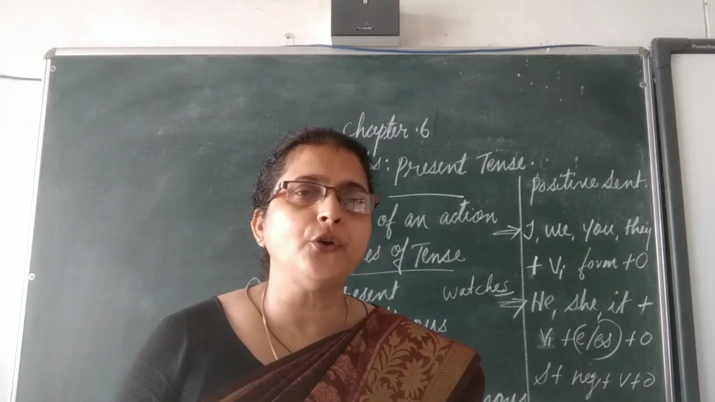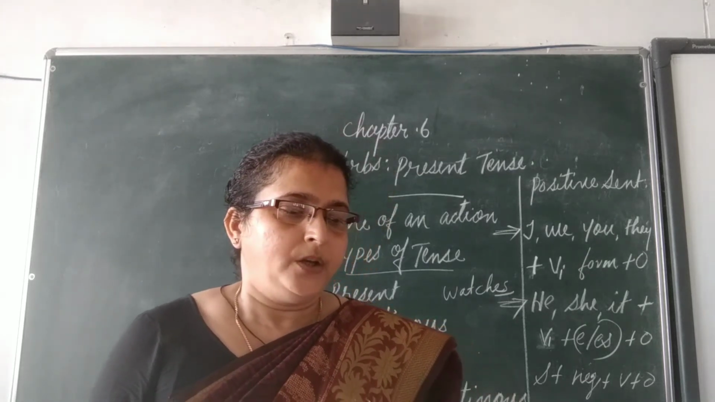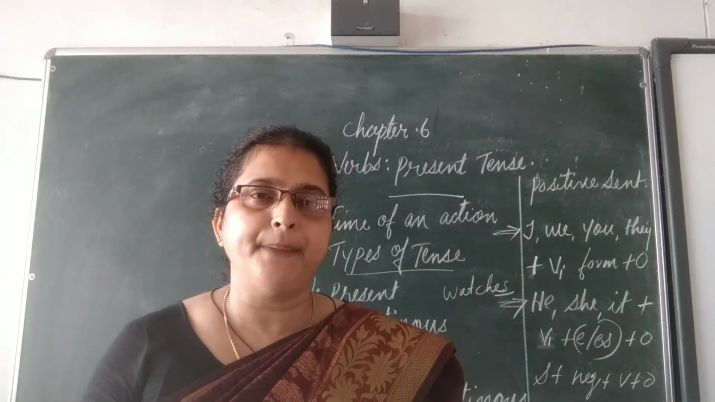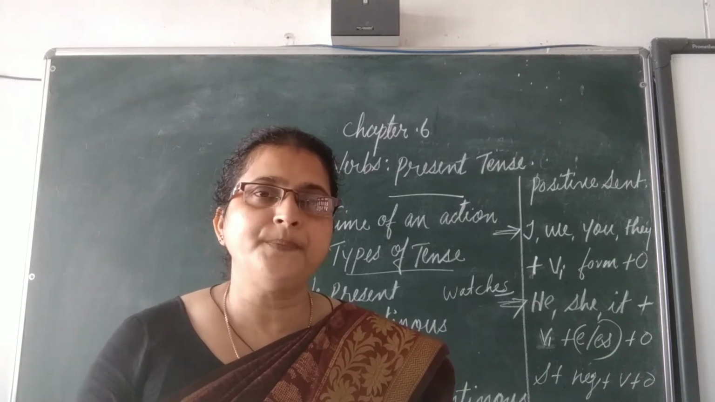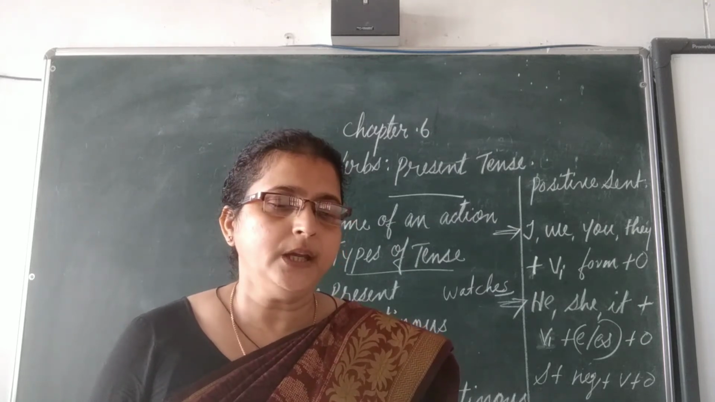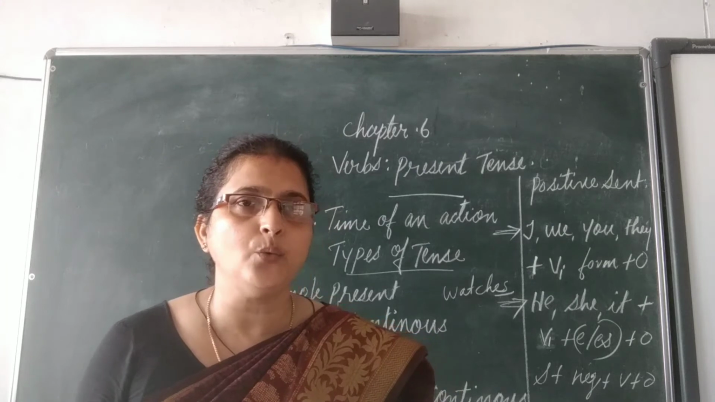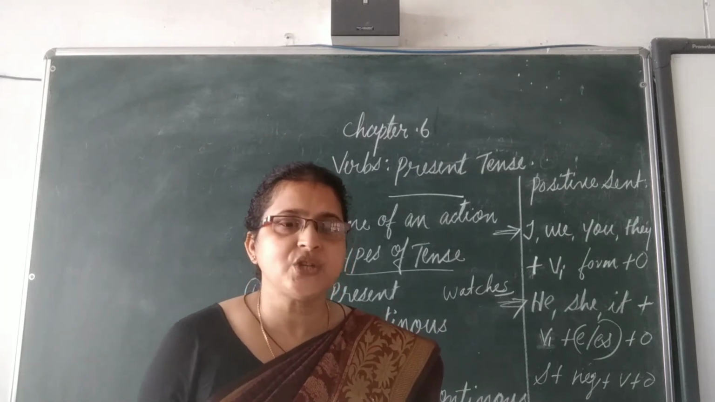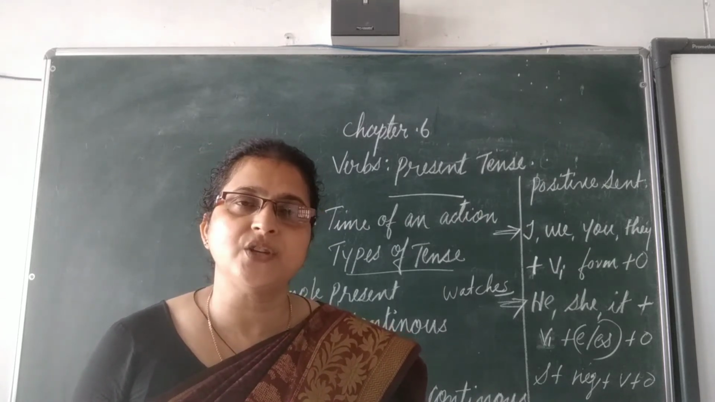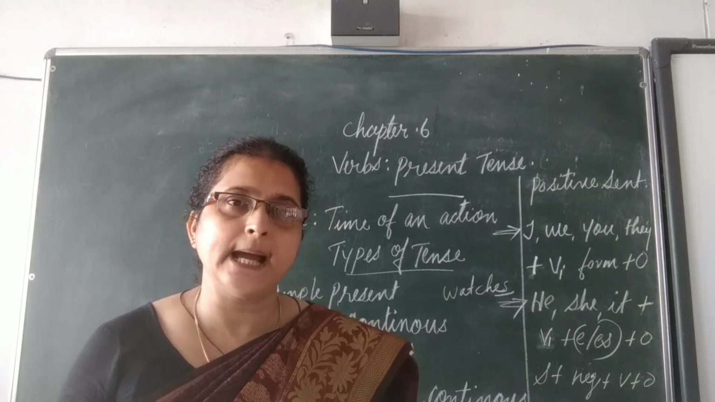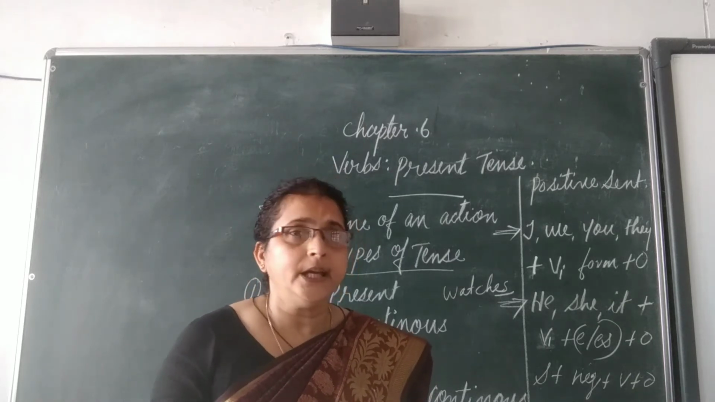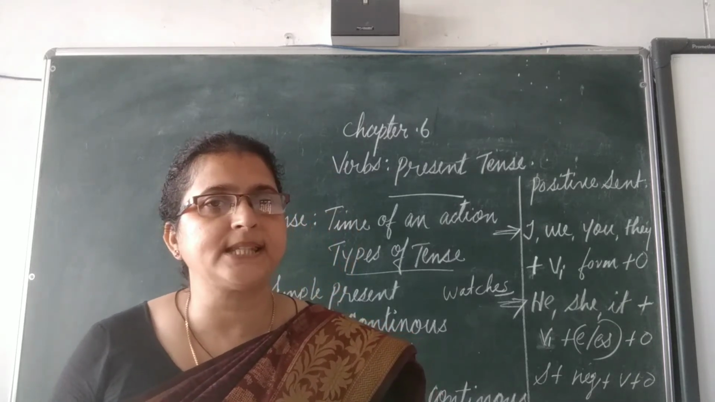And how to form the interrogative sentences? We take the auxiliary verb first. Do plus subject plus the base form of the verb plus object or the complement. So, how to ask a question? Do we watch television? Or does she watch television? Or we can say, do you watch television? Or does Ram watch television? These are the ways to form the interrogative sentences in simple present tense.